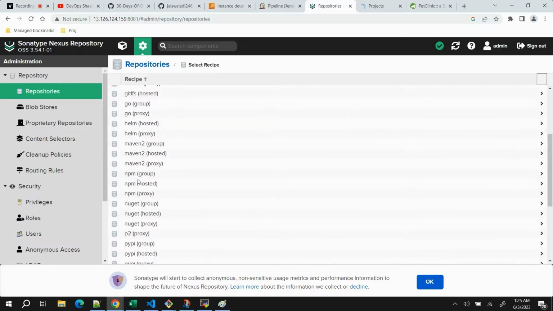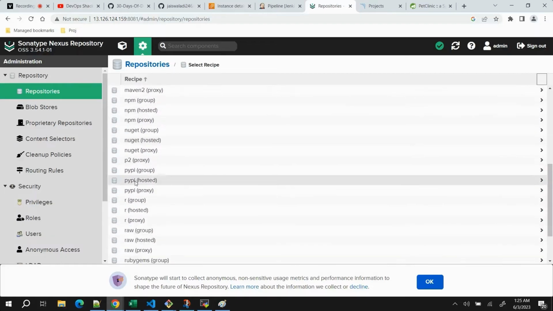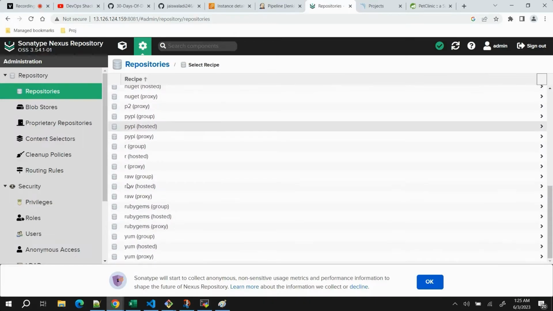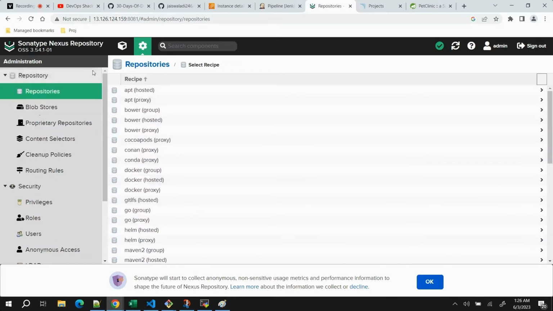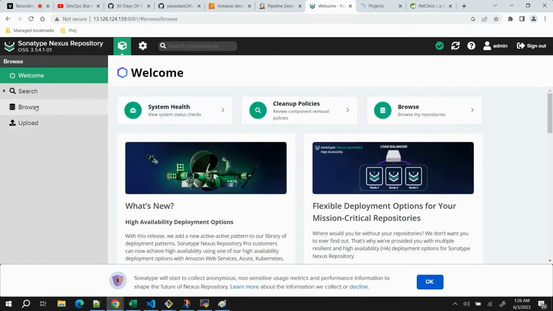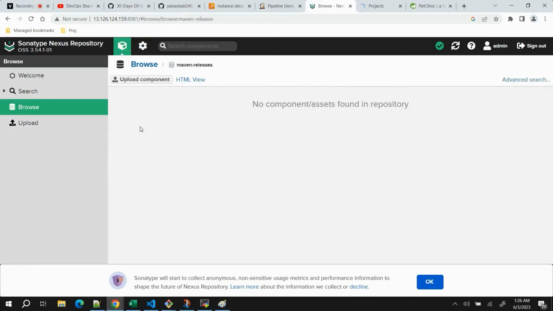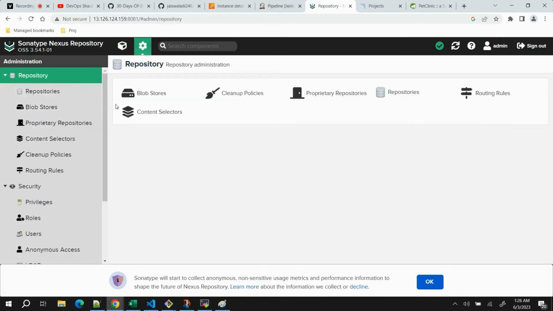But I'm just showing you, in case you want different forms of repositories. For Python packages, you can create a Python repository. Yum is for CentOS, I think, then Ruby Gems. So a lot of options are available, but for now we are going to use Maven releases. Now I want to show you how we configure it.